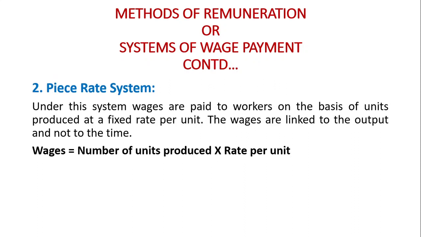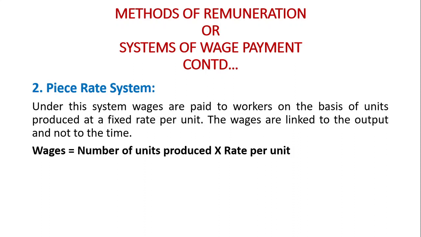The second method of remuneration is the piece rate system. It is also very simple and easy to understand. Under this piece rate system, wages are paid to workers on the basis of units produced at a fixed rate per unit.